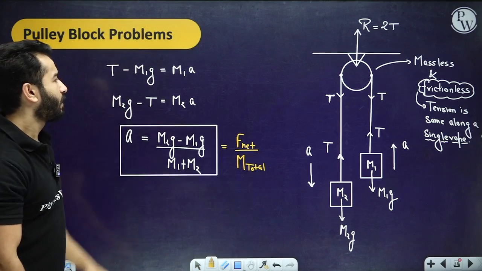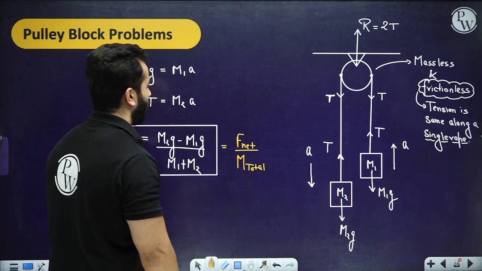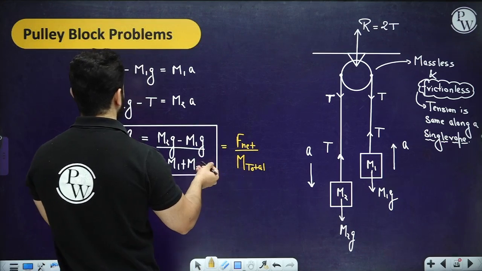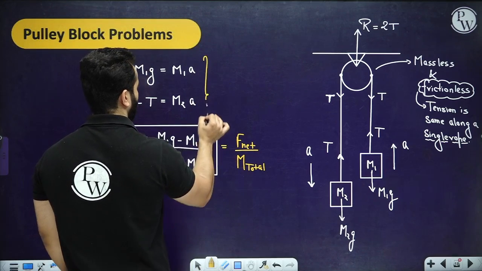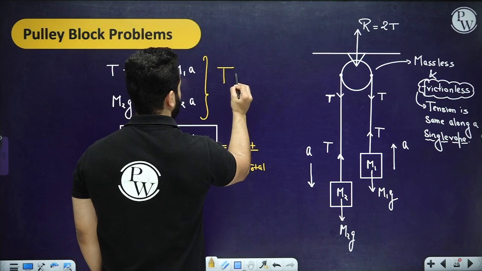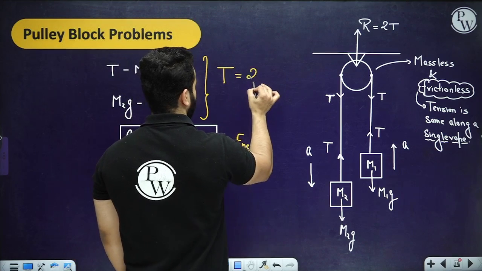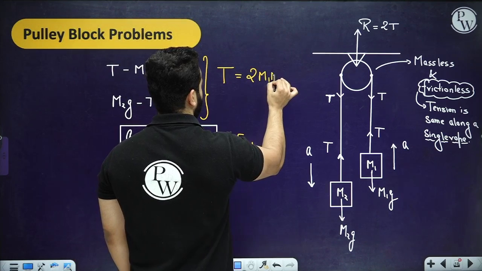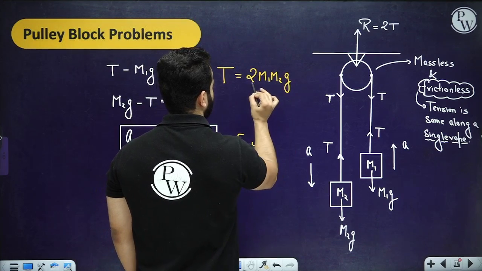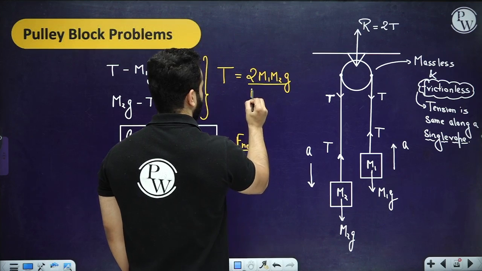That's it, right? Also, if you substitute the acceleration again, you can find out what the tension will be. Tension will come out to be 2 times M1 M2 G divided by M1 plus M2.